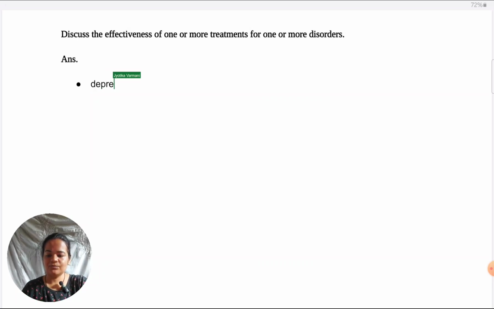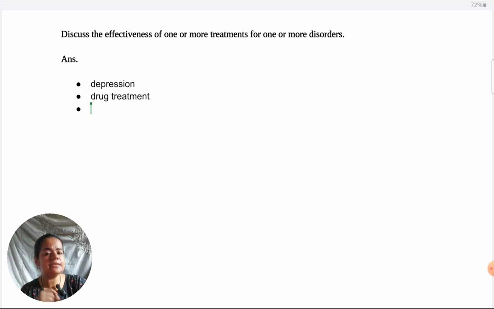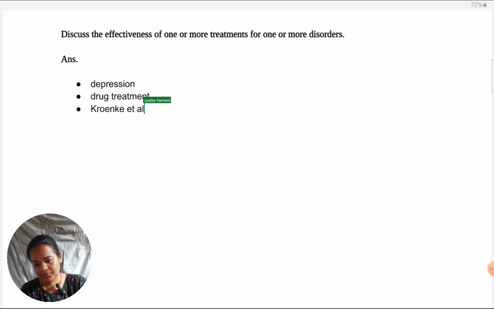So in the introduction, first I will explain what depression is. I will specify which treatment or treatments I am talking about. I intend to take only one treatment for this answer, the drug treatment. But two studies, as I have explained in both the previous answers, why we should take two studies for an ideal balance between depth and breadth. So the studies I'm going to take are Kroenke et al. and Kirsch et al.